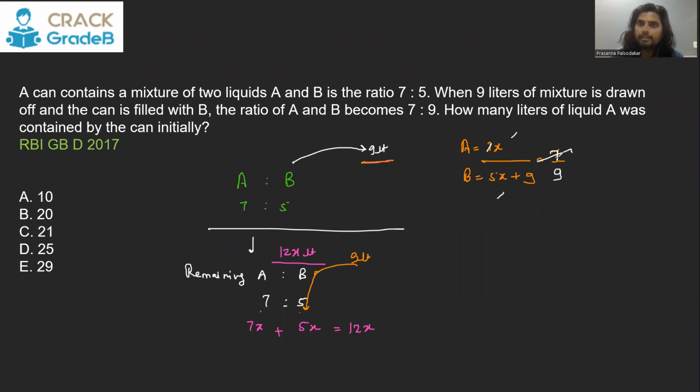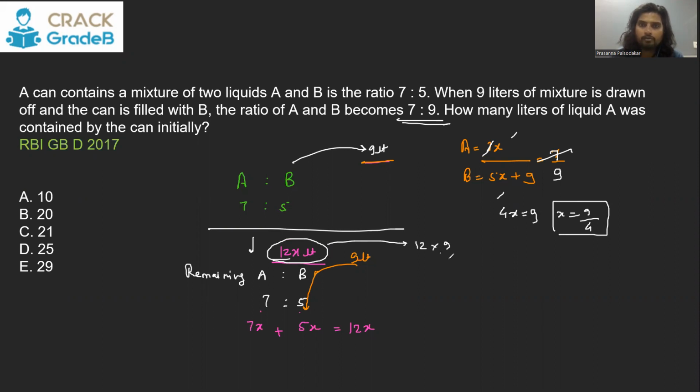A upon B, new ratio is 7:9. 7 gets cancelled like this. 9x is equal to 5x plus 4. 5x plus 9, so 4x is equal to 9. X is equal to 9/4. So just put x is equal to 9/4 here.